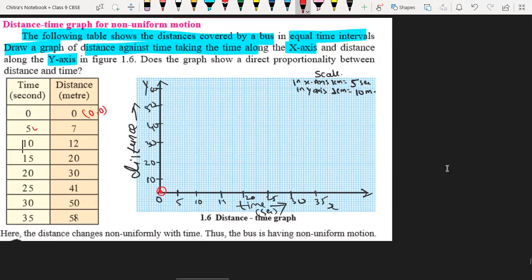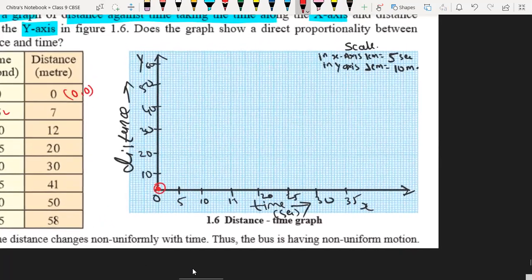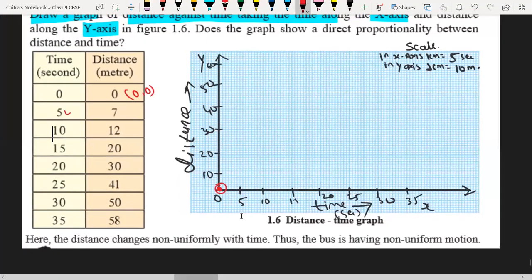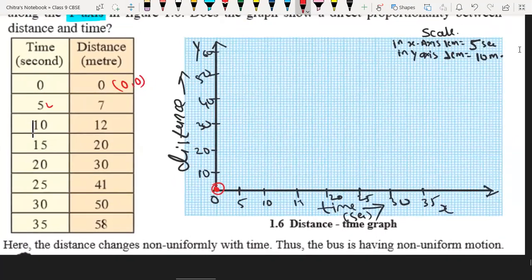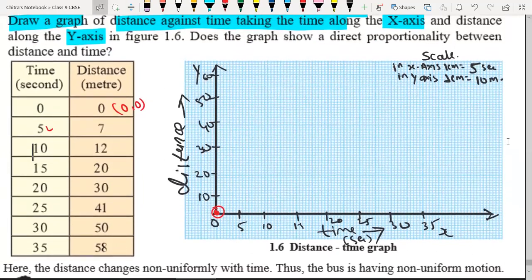Let me zoom in again so that we get the exact point. So here we have 5, and 7 will be over here, approximately. The coordinate point is 5 and 7.